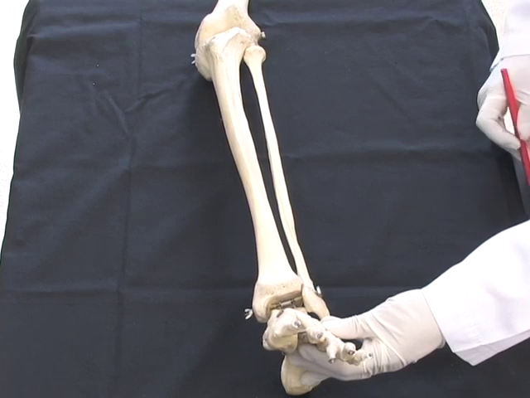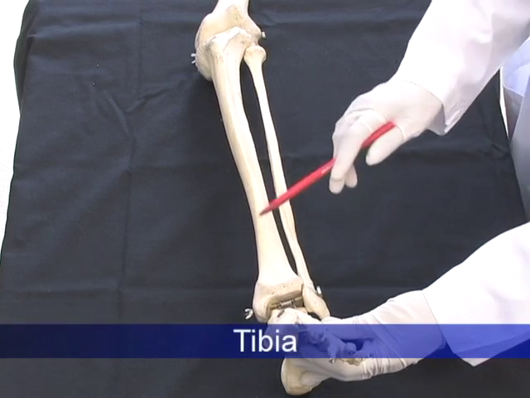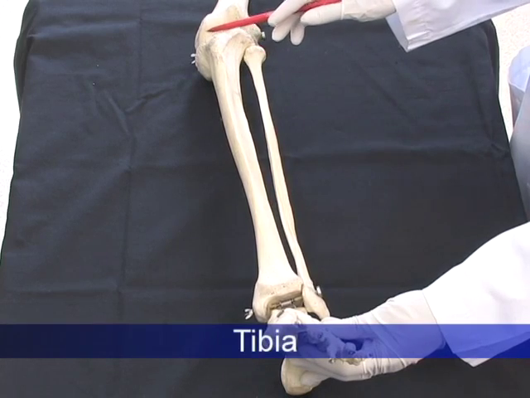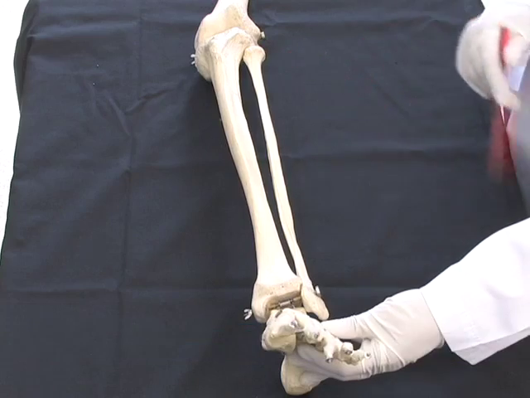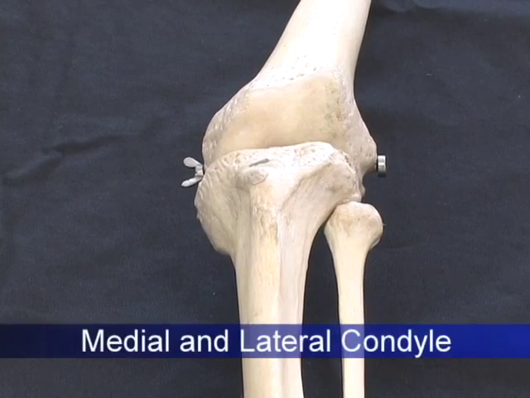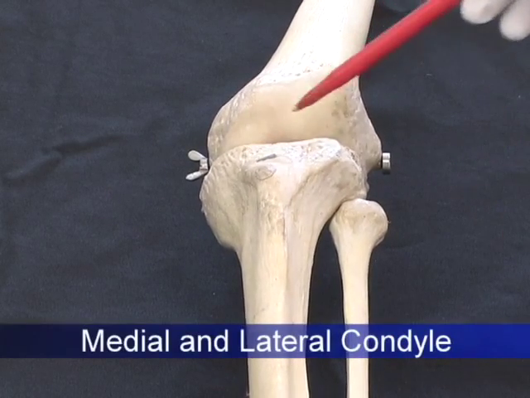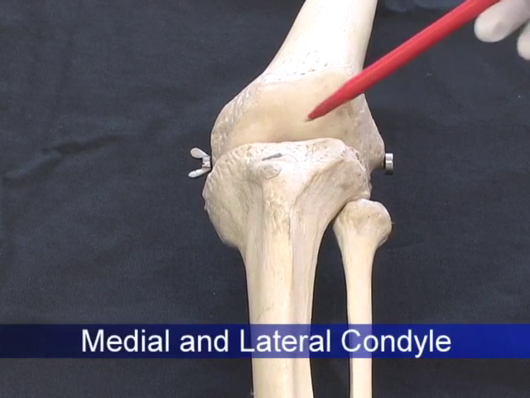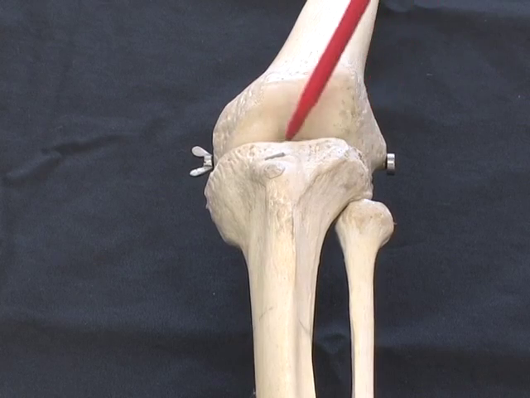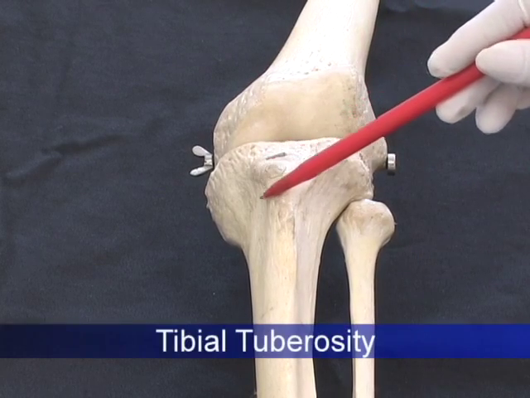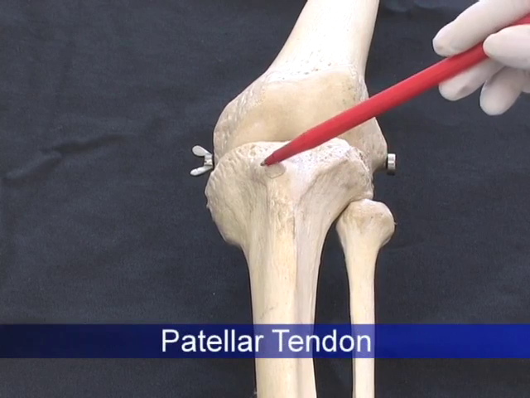The leg has two long bones, the tibia, which is larger and more medial, and the fibula, which is slender and more lateral. The head of the tibia has medial and lateral condyles. Each has an articular surface. It articulates with the femur to form the knee joint. This is the tibial tuberosity, where the patellar tendon attaches.